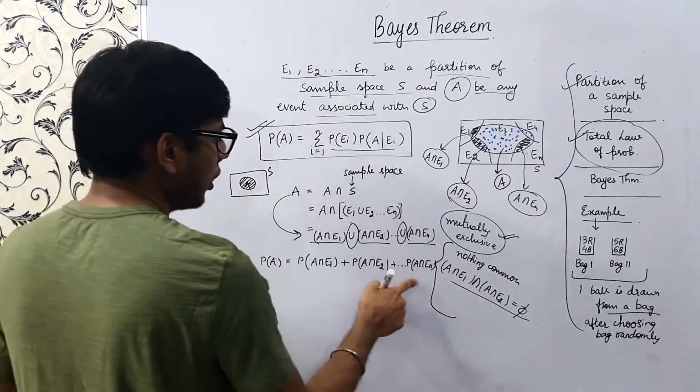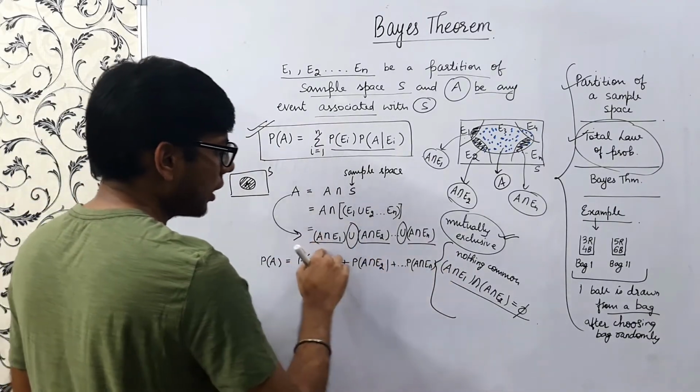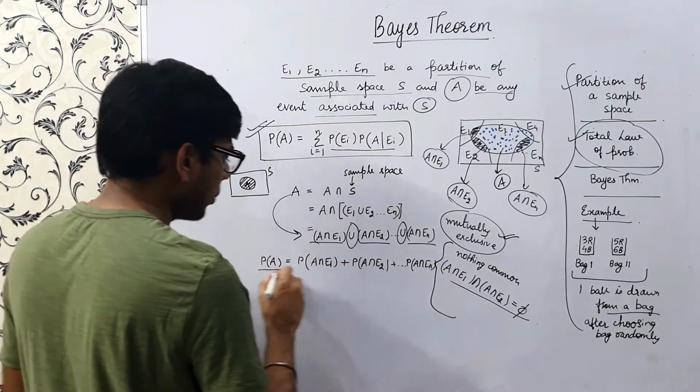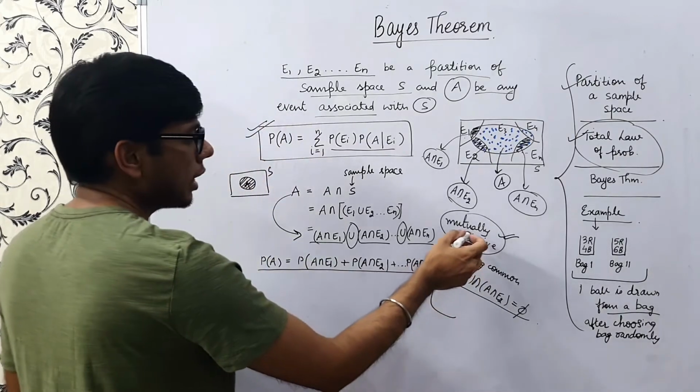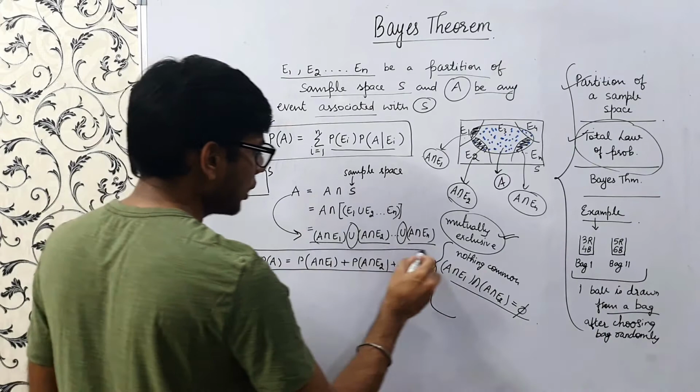Event A can be written as this, and from the axiom for mutually exclusive events, the probability can be directly written as this sum.